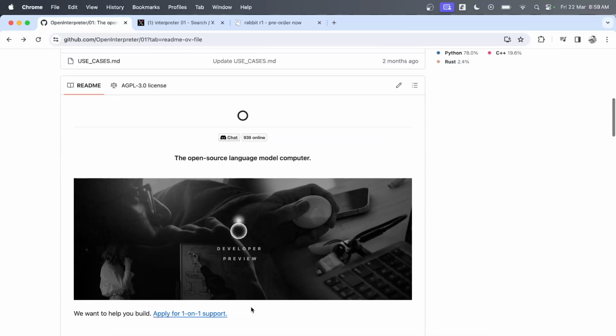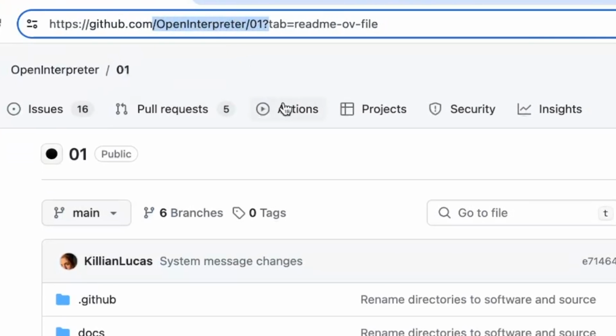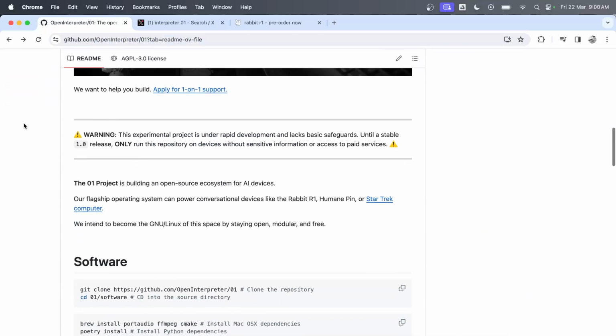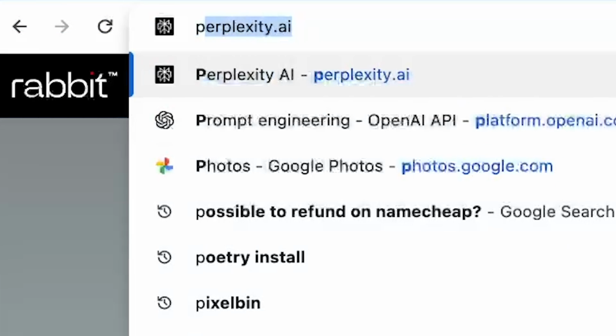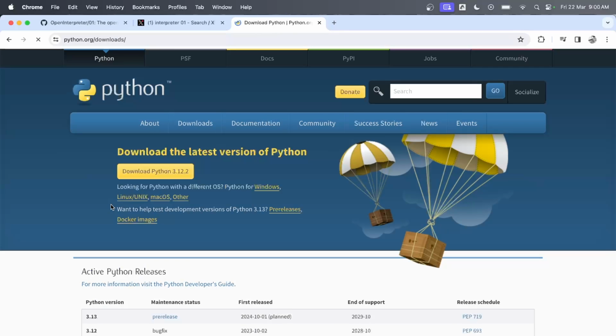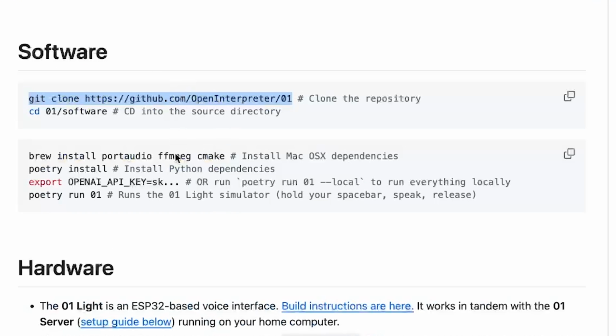But it's super simple to install. You can see there is a repository here called OpenInterpreter 01, and you can go ahead and open this. They have very simple steps in order to run this, right? The first thing you will need on your computer is Python. So go to Google, type download Python and install it here. Once you install this, I think everything else is taken care of by them, right? So this is exactly what you need.